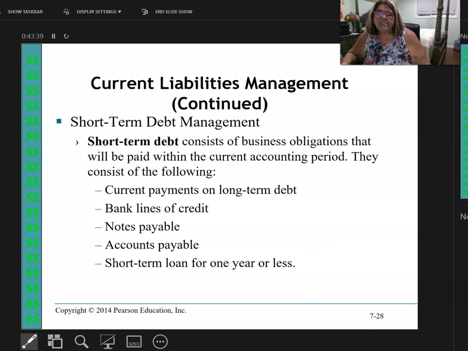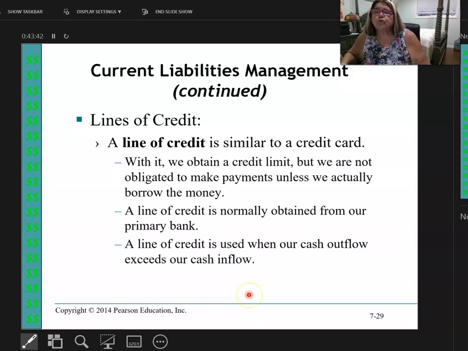Now, as a business owner, you might set up a line of credit with the bank. It's similar to a credit card. So you might have a line of credit somewhere where when you need money, you can borrow it. Or you might have a line of credit with a supplier. Usually a line of credit is set up at your primary bank. Whenever my cash flow is short, I borrow temporarily from it and I pay it back promptly. So that is basically short-term liability management.